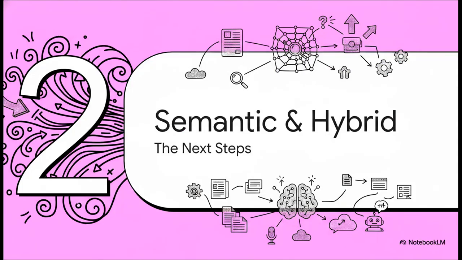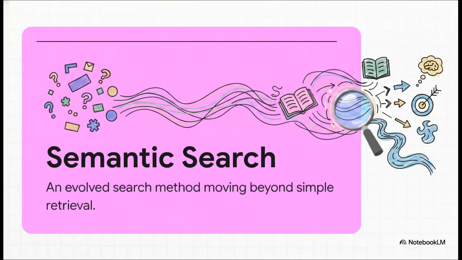Moving right along to section 2, semantic and hybrid retrieval, the next steps. These were the specific enhancements that finally moved us away from just mashing basic keywords into a search bar. Semantic search was really the first major step toward an adaptive system. Instead of relying on exact keywords, semantic search actually grasps the underlying meaning and context of your query. It moves search from a super rigid, literal system to a fluid one that explores topics dynamically. It's like it finally started getting what we actually meant.